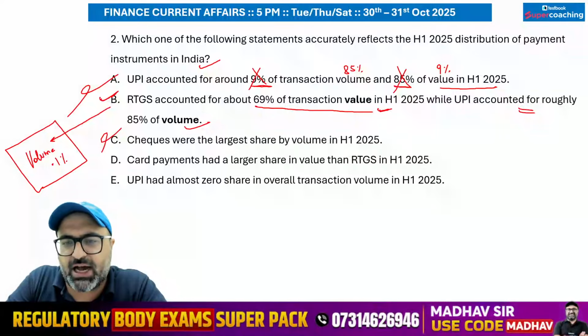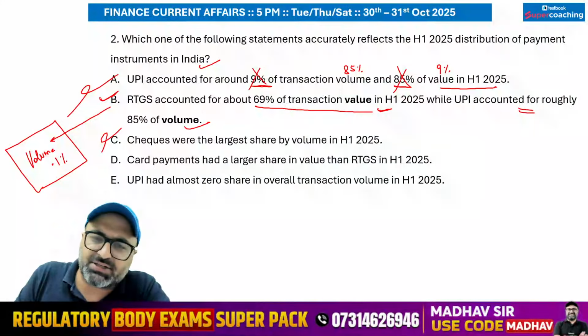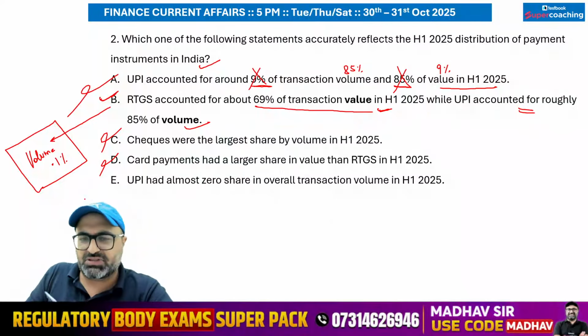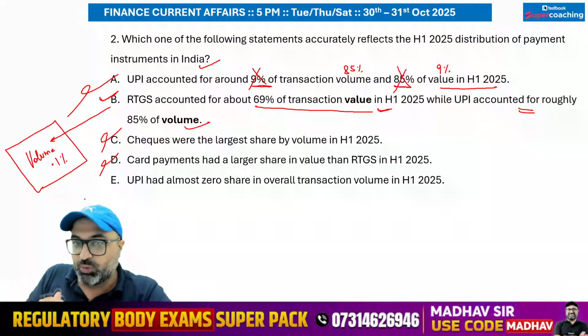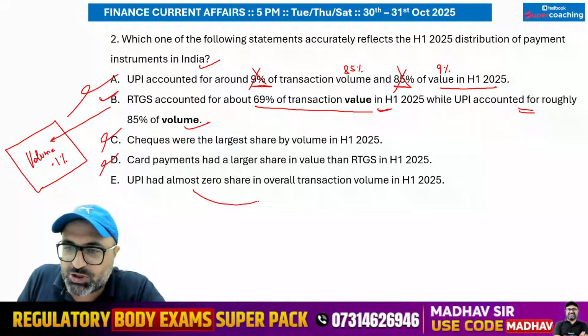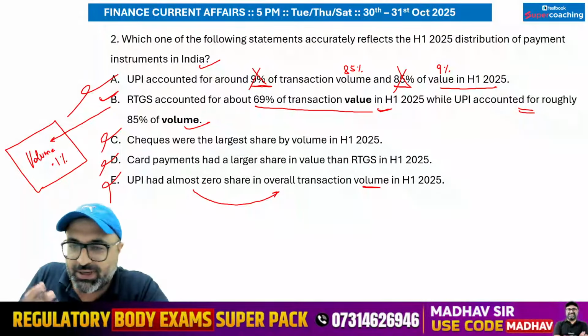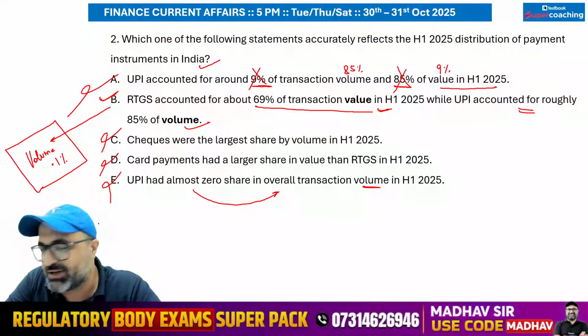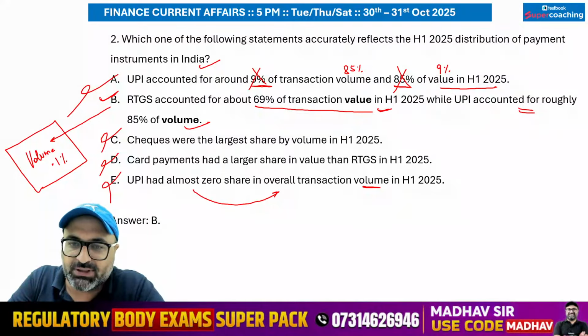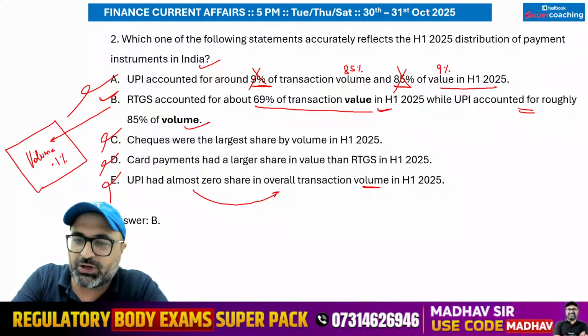Next point is card payment had a larger share in the value than RTGS. No sir, RTGS is on the top. It does not stand second or something like that. UPI had almost zero share in overall transaction volume. No sir, this is wrong. UPI has 85% of share. So answer is going to be B option. Is it correct? Moving on to the next question.